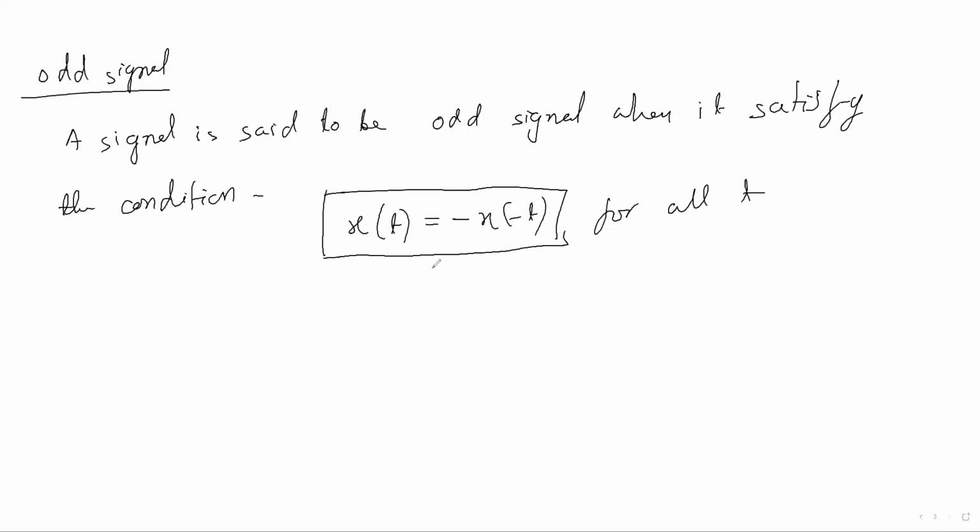Okay, so here the equation is given, but let me give some examples, like sine t or t cube or t to the power 7 or t to the power 9, all fall in the odd signal category. Okay, if you see the diagram of the sine signal, then your concept will be clear.